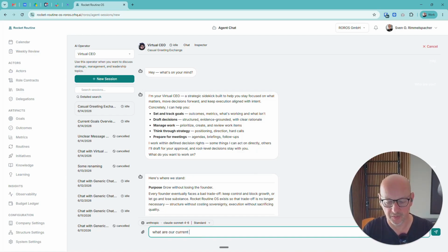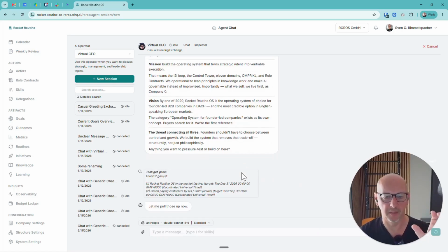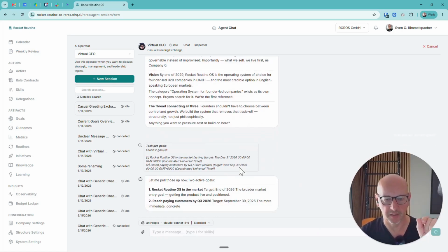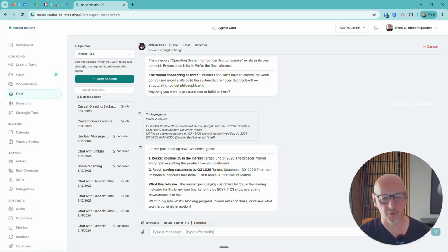Then let's try it. What are our current goals? It should be able to use this tool. You can already see here that it is executing get goals, and then it actually sees two goals. We will present that differently here, but the main point for now is to see that it is using these tools correctly in each case. And the two objectives that were defined here can also be recognized.